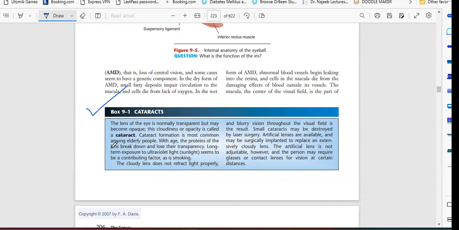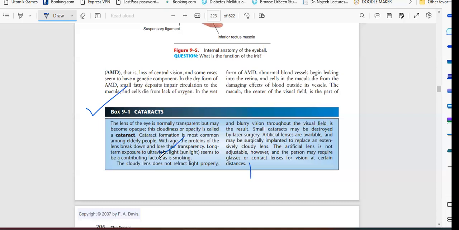The proteins of the lens break down and lose their transparency. Long-term exposure to ultraviolet rays seems to be a contributing factor, as is smoke. The cloudy lens does not refract light properly and blurred vision throughout the visual field is the result. Small cataracts may be destroyed by laser surgery. Artificial lenses are available and may be surgically implanted to replace an extensively clouded lens. The artificial lens is not adjustable. However, the person may require glasses or contact lenses for vision at certain distances.